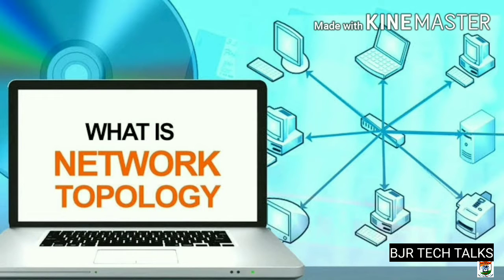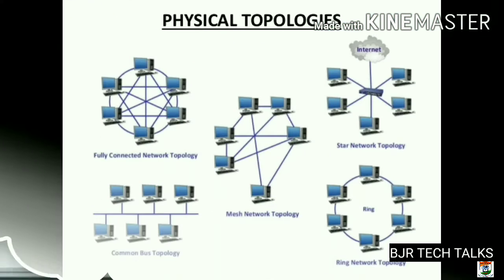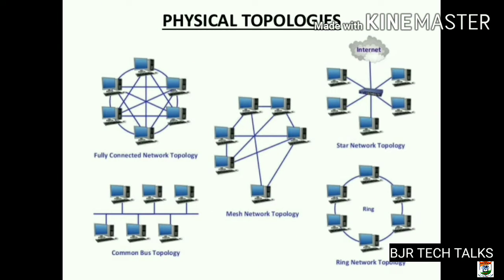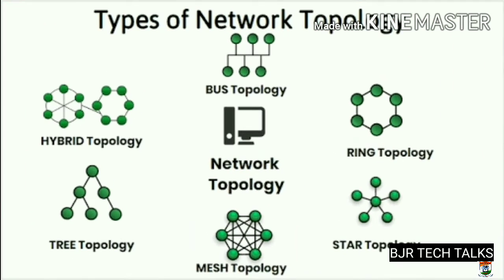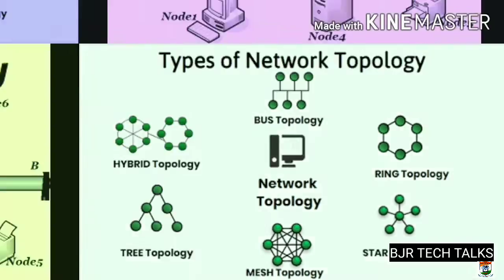This can be of two types. One is physical topology and the other is logical topology. Physical topology is the actual structure of network topology, whereas logical topology refers to how we transmit the data from one device to another device. Basically, we have six types of network topology. They are bus topology, ring topology, star topology, mesh topology, hybrid topology, and tree topology.